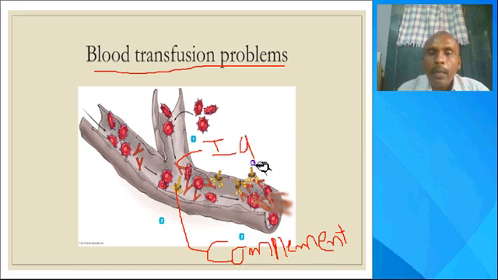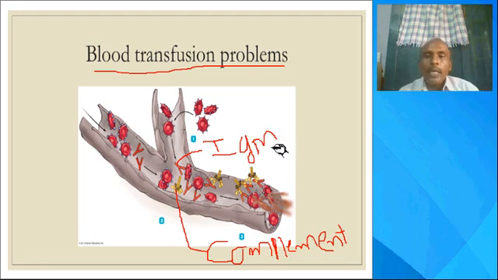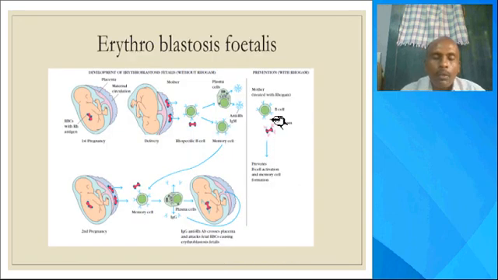IgM type immunoglobulins contain different types of paratopes, according to the glycomolecules. These will attach to and adhere to the surface of the RBCs, and the complement system will activate and lead to agglutination, destroying the RBCs.